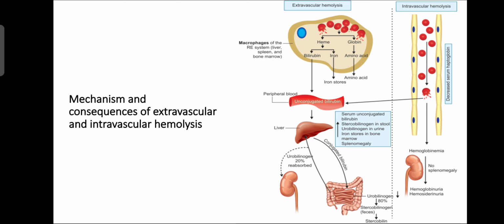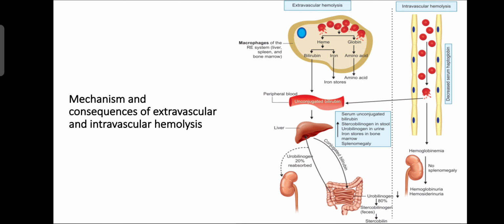So you can see in this figure, okay, there are two types of hemolysis, that is extravascular hemolysis and intravascular hemolysis. So extravascular hemolysis, you can see in the reticuloendothelial system, in the macrophage of the reticuloendothelial system, this extravascular hemolysis occurs. So in that RBC hemolyzed, so there is a release of heme and globin from the hemoglobin. Okay, when RBC hemolyzed, hemoglobin is released, so hemoglobin is separated into heme and globin, okay.